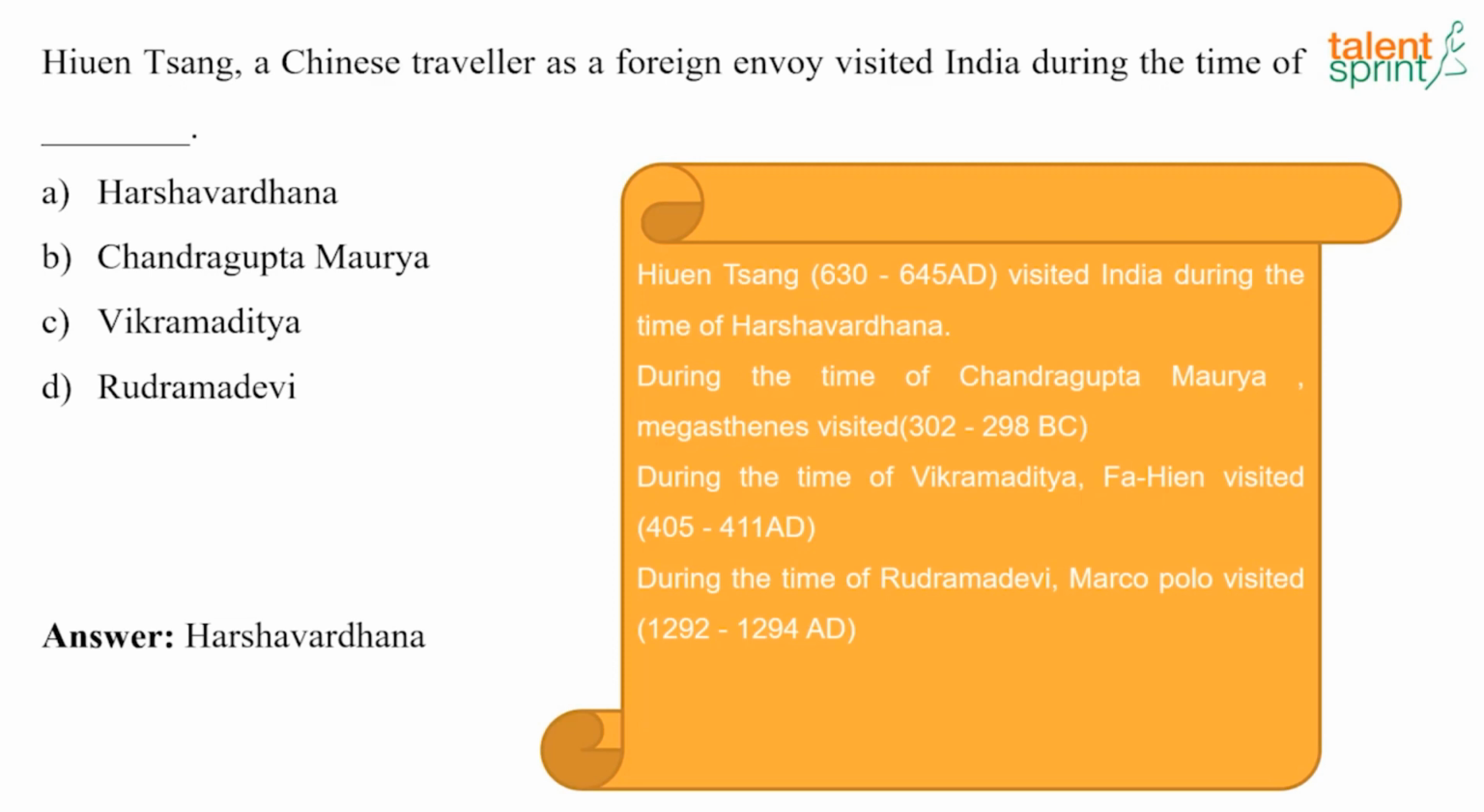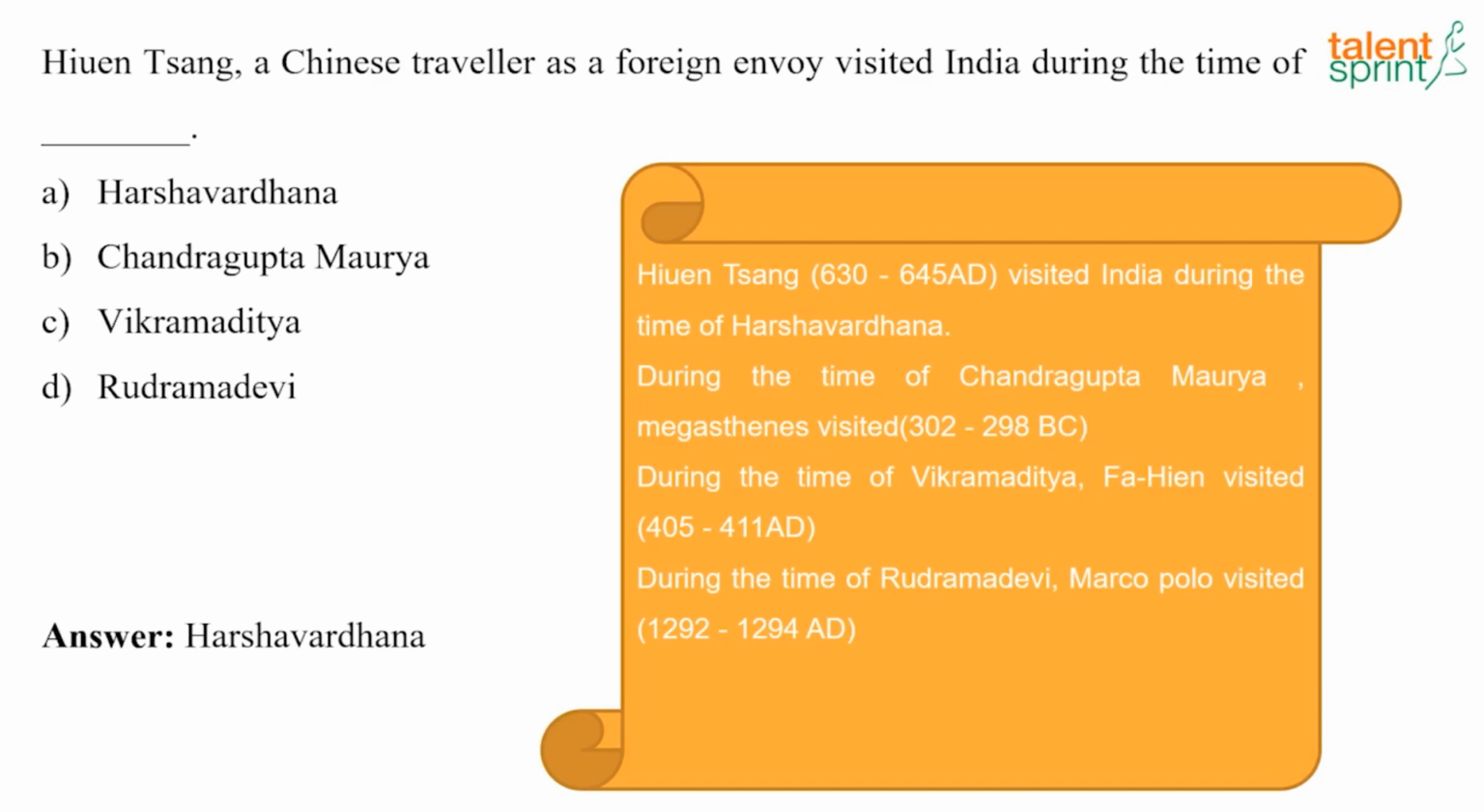Megasthenes visited, that is from 302 to 298 BC, and during the time of Vikramaditya, Fa-Hien visited, that is 405 to 411 AD, and during the time of Rudramadevi, Marco Polo visited, that is 1292 to 1294 AD.